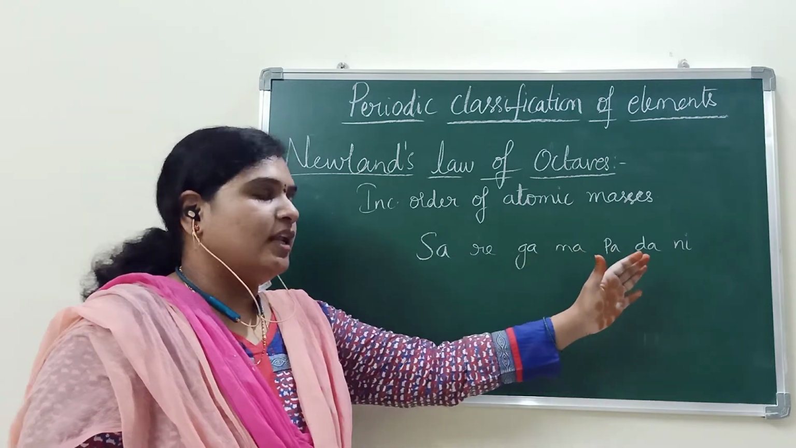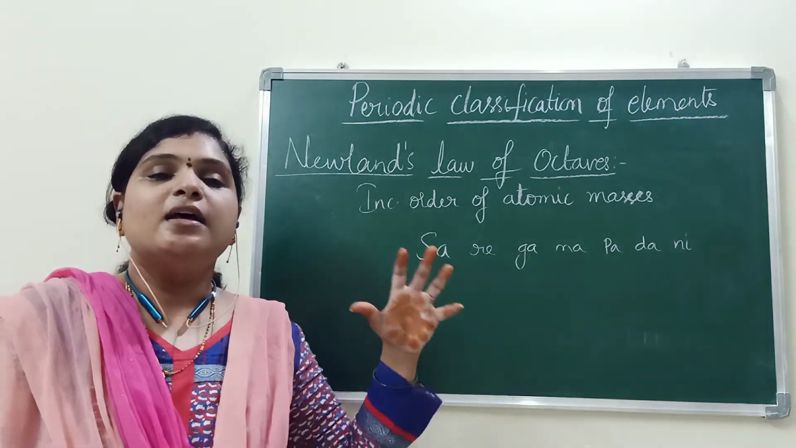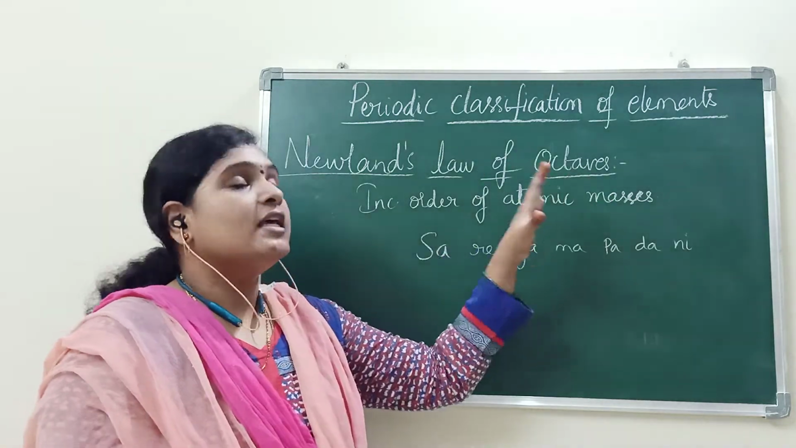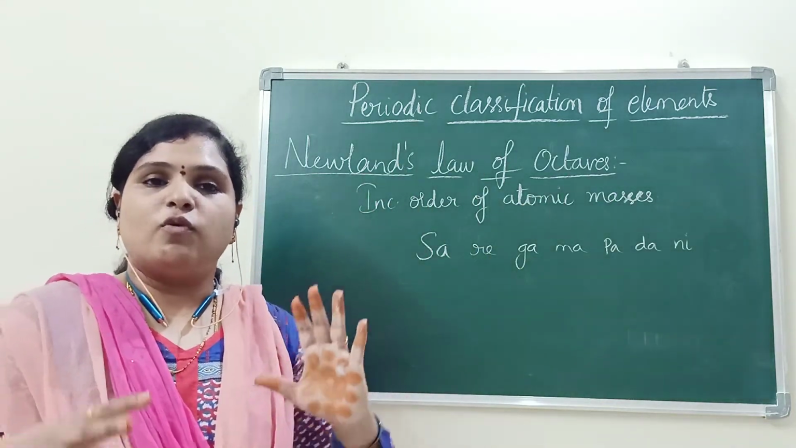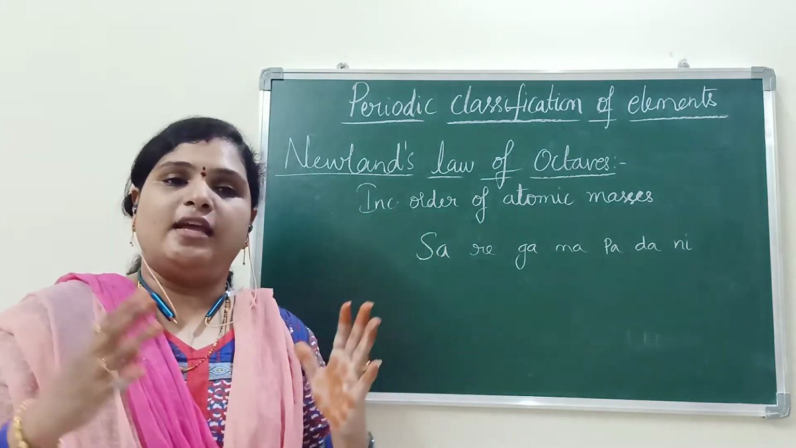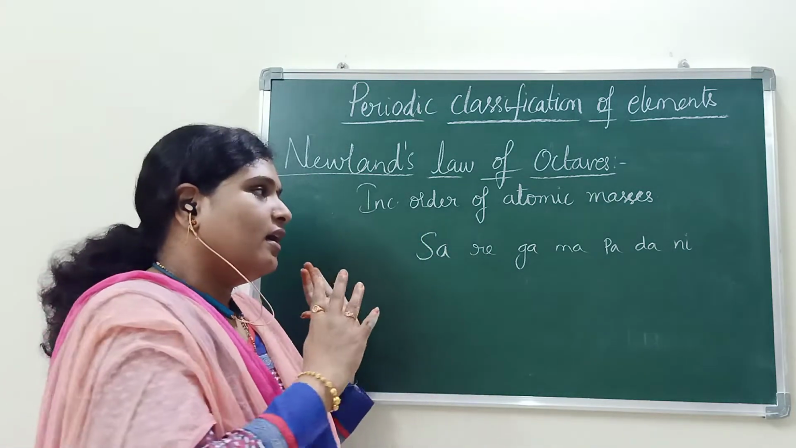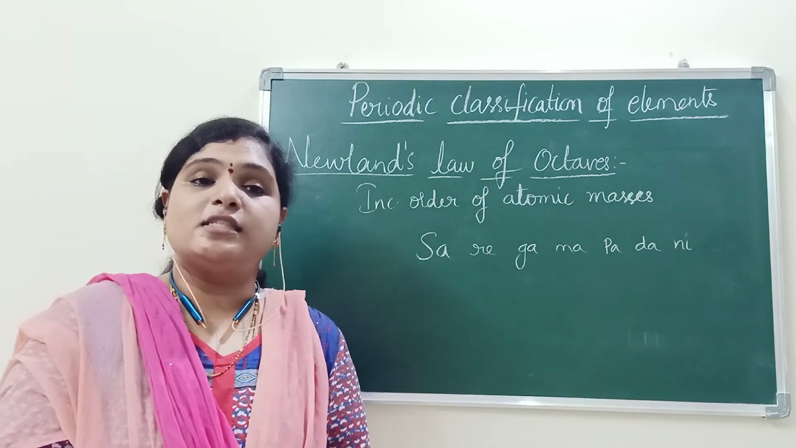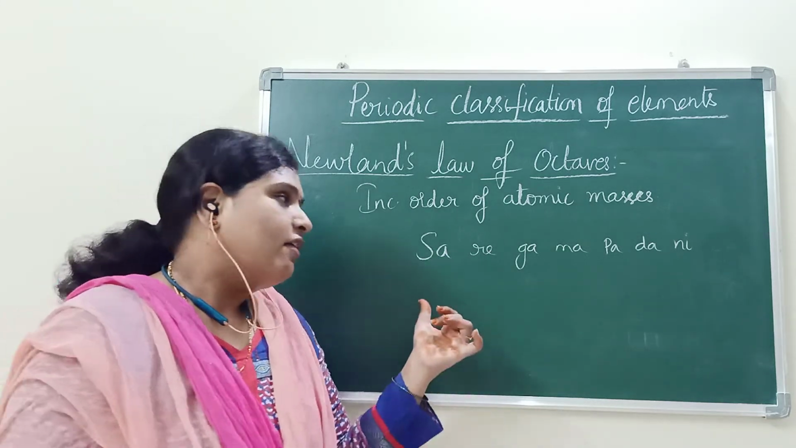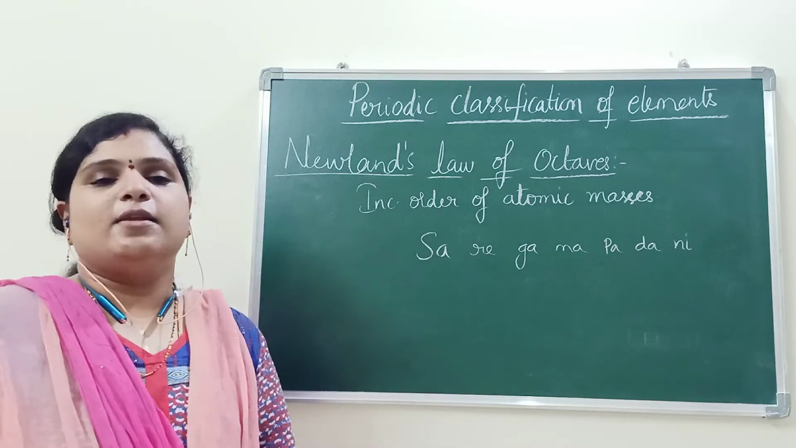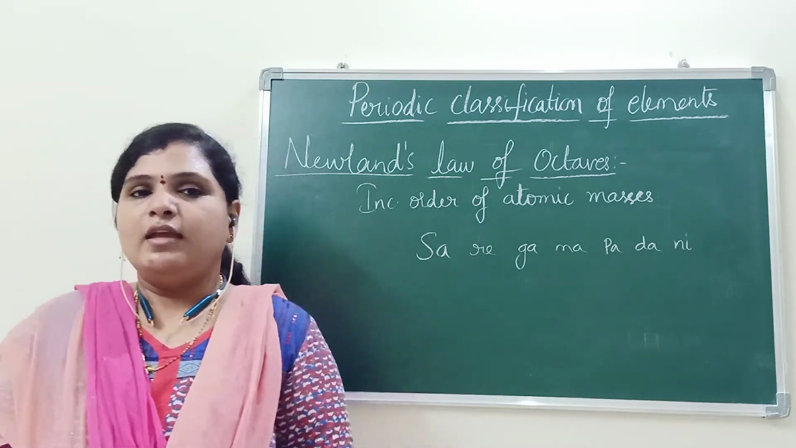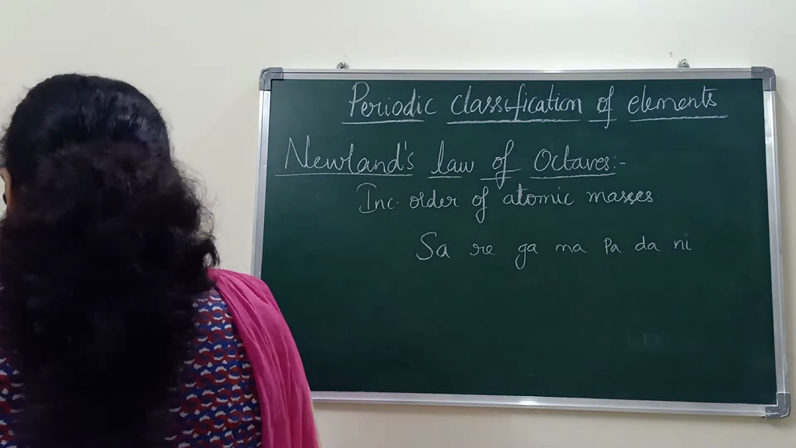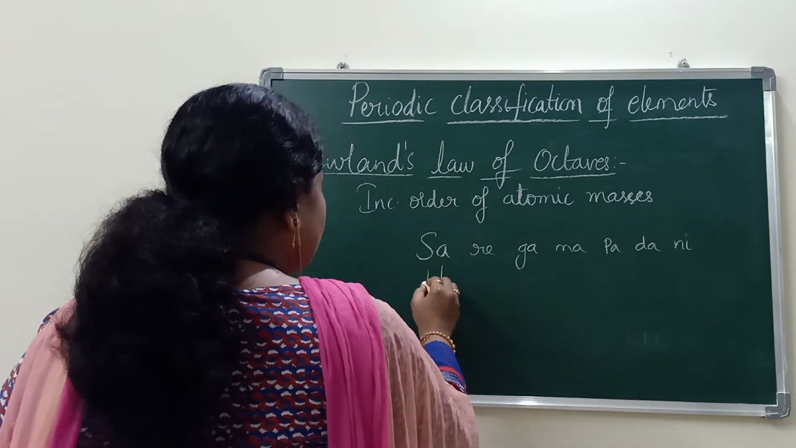Every eighth element resembles the property of the first element. He named it Newlands' octave. Whatever elements he arranged in this order, every eighth element exhibits a similar property to that of the first element. Shall we see what elements are mentioned by him?